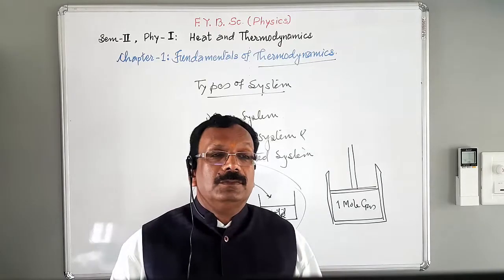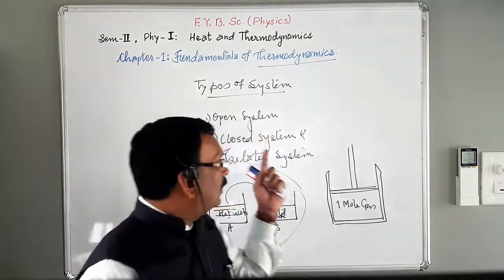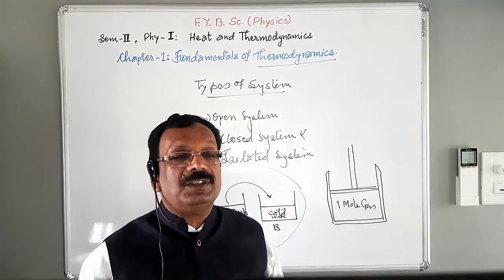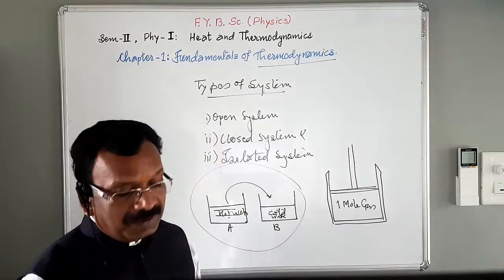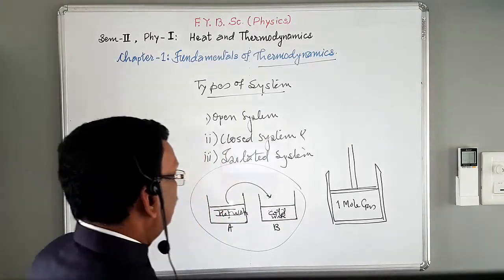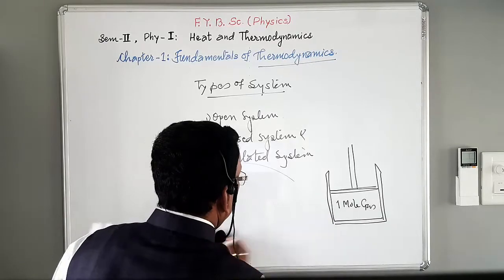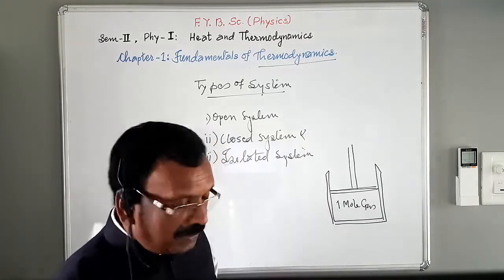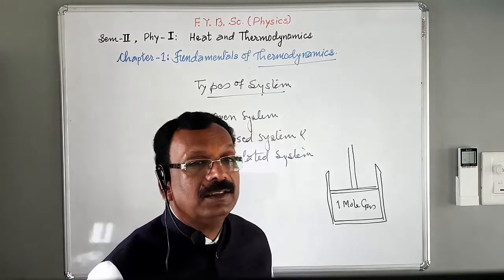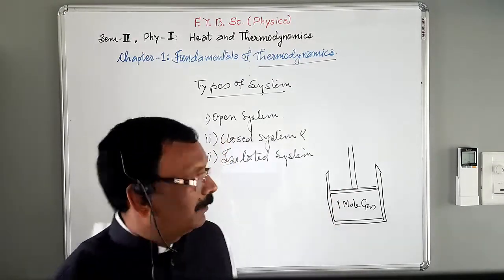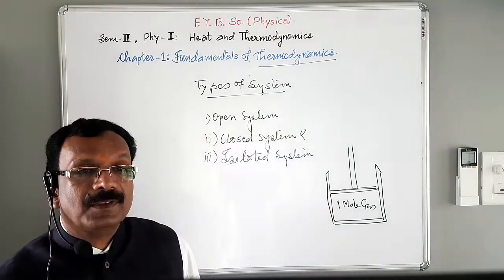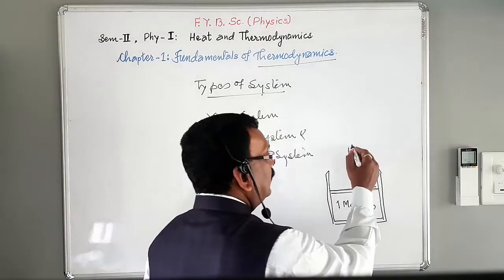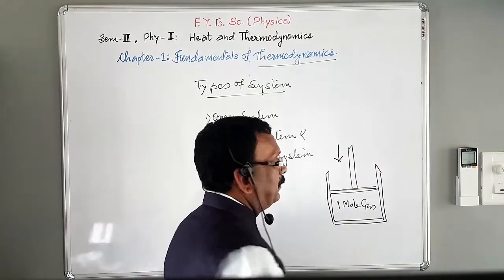Now, another type of system, closed system. In order to understand closed system, consider again a cylinder containing 1 mole of the gas, and when we increase the pressure on the piston, what happens?